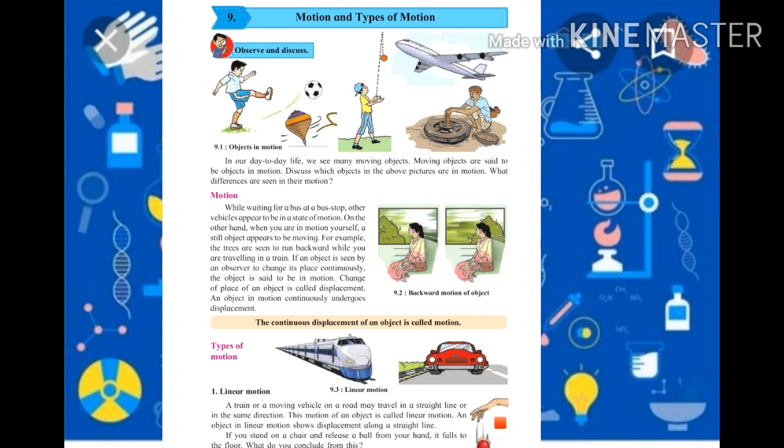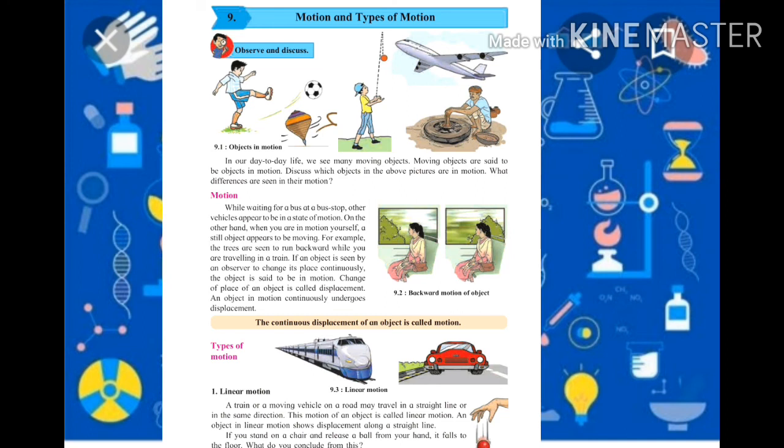If you stand on a chair, now you can do that experiment on your own with the help of your brother or sister. You stand on a chair, take one ball in your hand and release the ball from your hand. What will happen? The ball falls on the floor.